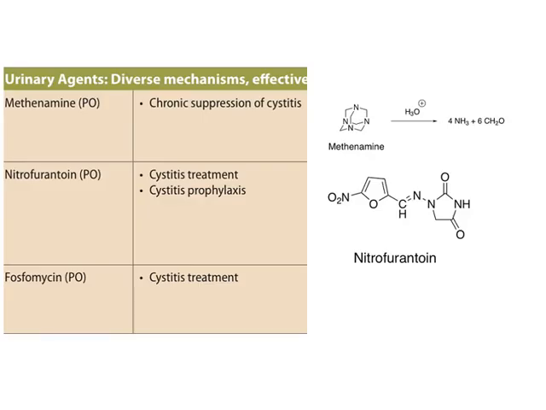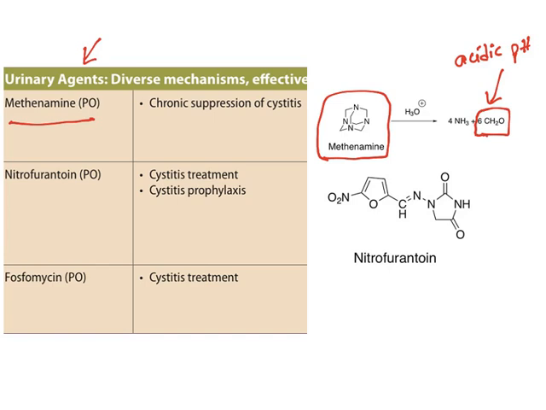Moving further. Now, the next, there are certain urinary agents or urinary antiseptics. Let us see one by one. Methenamine. This is the structure of methenamine. Now, methenamine at acidic pH, that means in the urinary pH which is acidic, releases formaldehyde, and this formaldehyde will show antiseptic activity. It is used to treat cystitis, inflammation of the bladder. All of them are urinary agents because the effective concentration reaches the urinary tract. That means at that acidic pH, all of them will get activated and show their activities.